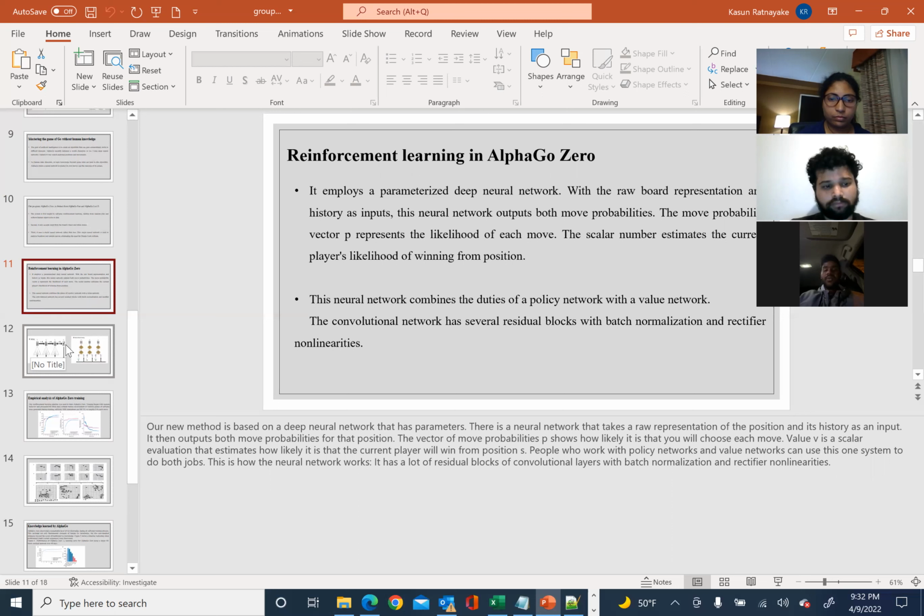People who work with policy networks and value networks can use this one system to do both jobs. This is how the neural network works: it has many residual blocks of convolutional layers with batch normalization and rectifier nonlinearities.